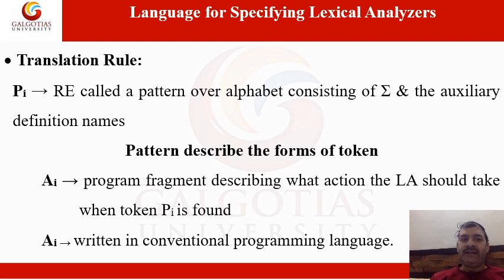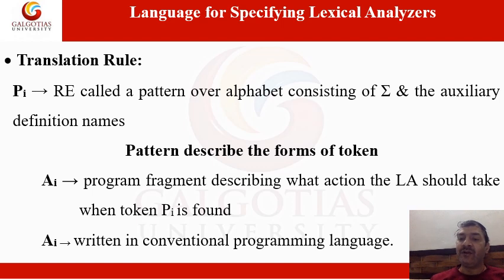Like this is Ai. What is Ai? In the previous slide I told you about action. We discussed this in the language for specifying lexical analyzers, in the very first slide, where I gave the definition of a LEX source program: a specification of a lexical analyzer consisting of a set of regular expressions, each associated with an action.